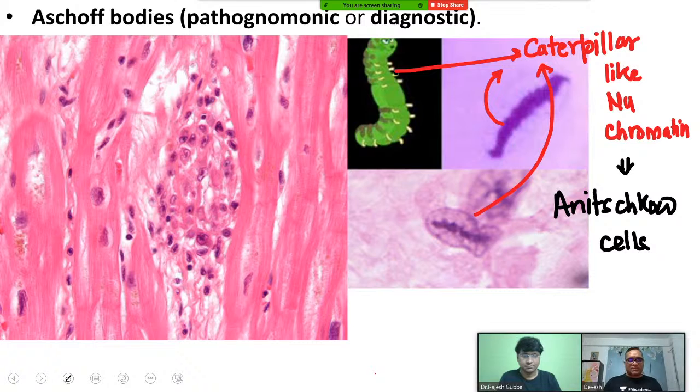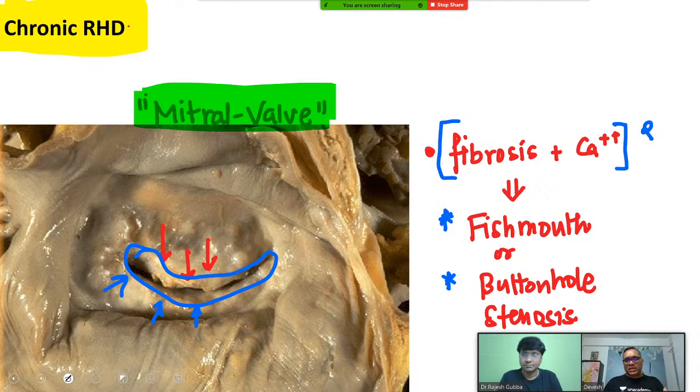In the next slide, what you are observing is chronic rheumatic heart disease. As sir will be discussing in more detail about the valve involvement, valvular involvement is quite common in rheumatic heart disease, and the mitral valve is the most commonly affected valve.